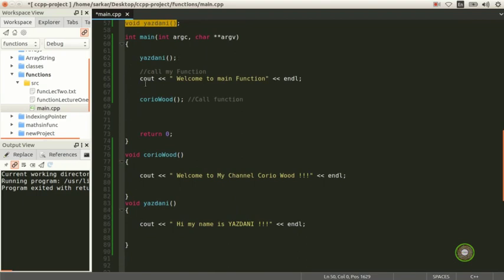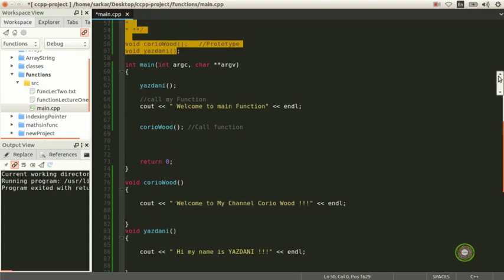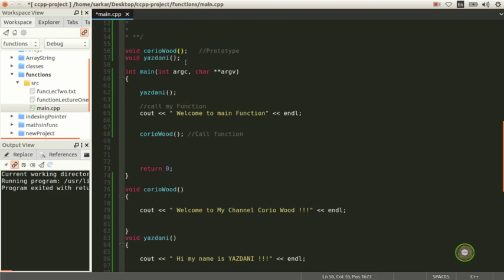As I said, C++ is going to read line by line, and functions are the building blocks of C++. When C++ encounters your function, it's going to look for the prototype. Here C++ already knows, because we already declared our Corio and Yazdani, that we have two functions somewhere down in our program.